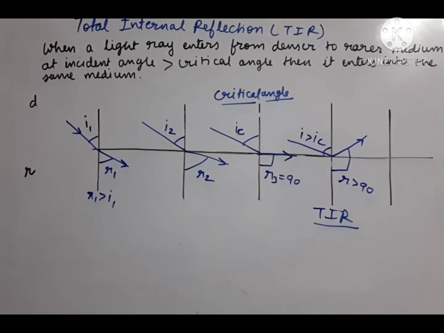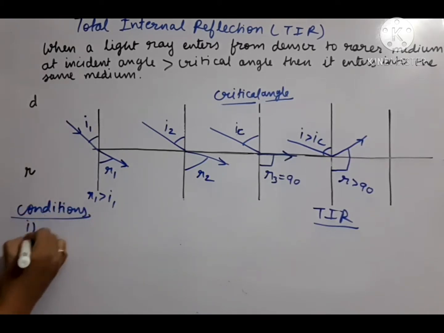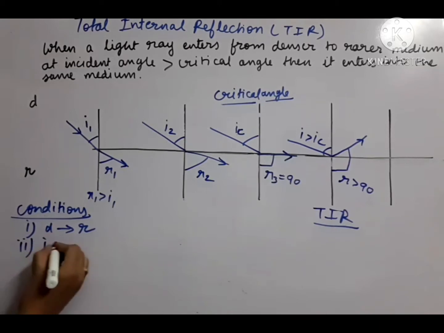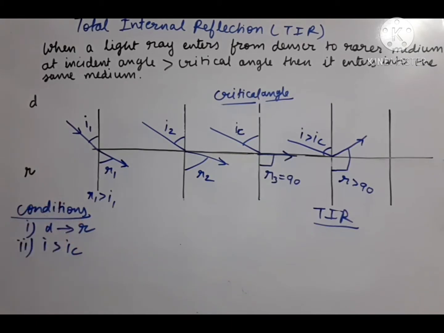And then what are the conditions to achieve TIR? We should list down those conditions. There are two conditions. First of all, we should incident the ray from denser to rarer, and second, the incident angle should be greater than the critical angle. These are the two conditions.